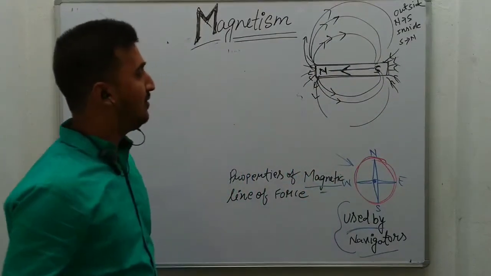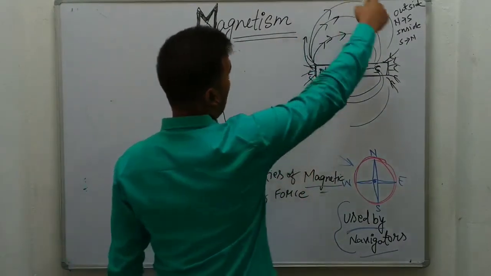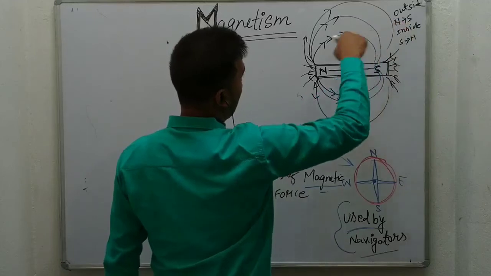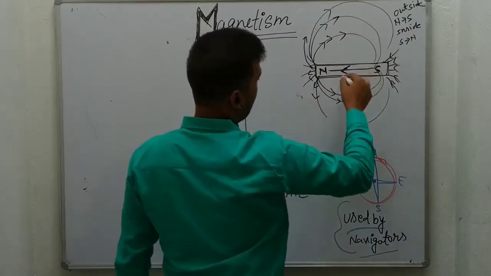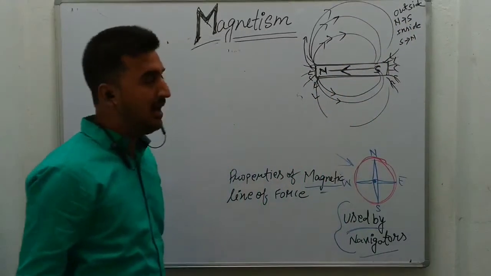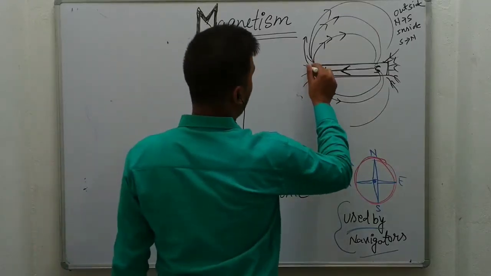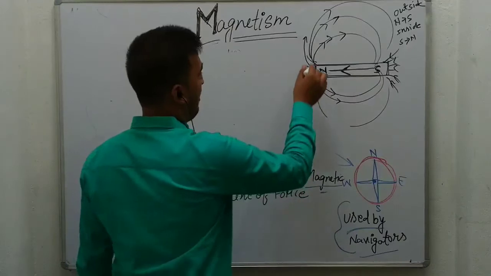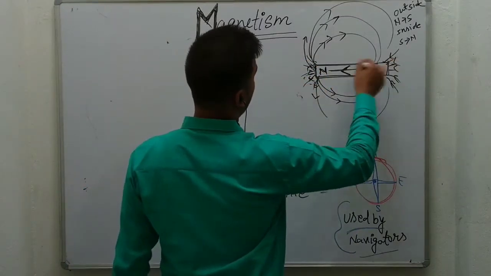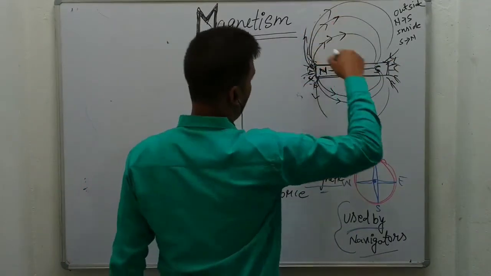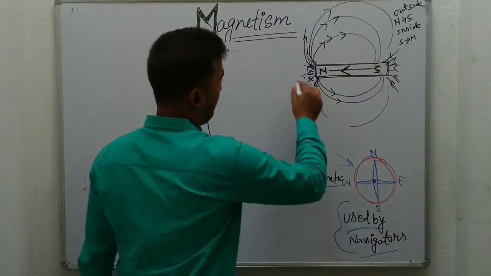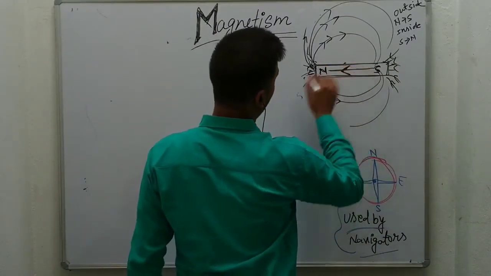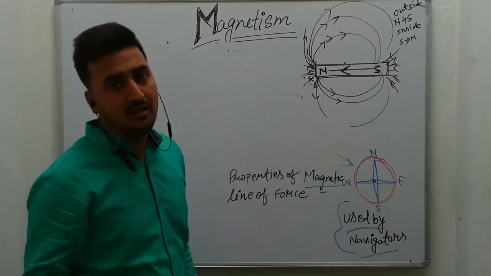The magnetic lines always form from north to south outside the magnet and south to north inside the magnet, and the magnetic lines are always dense near the poles. As we move in between, the magnetic line density will reduce.